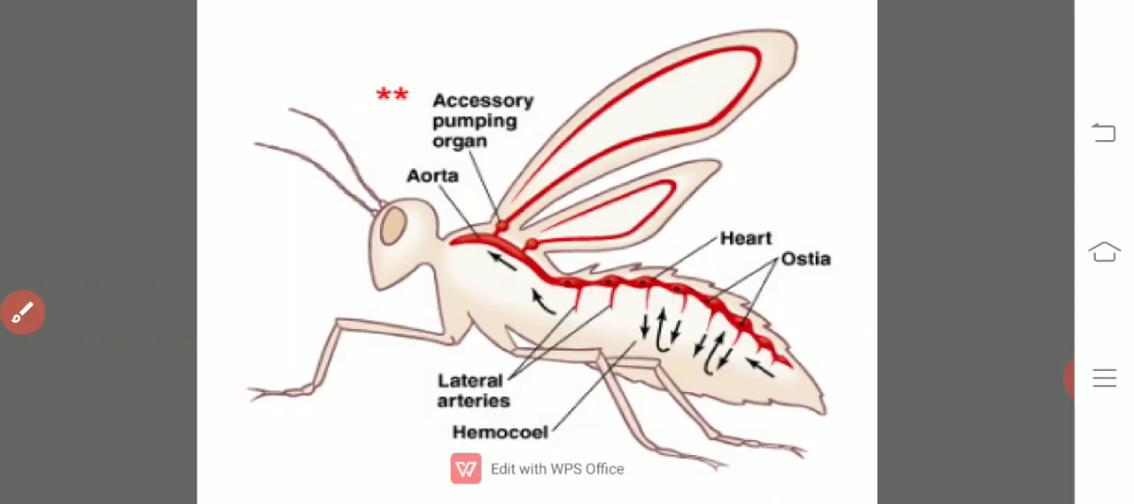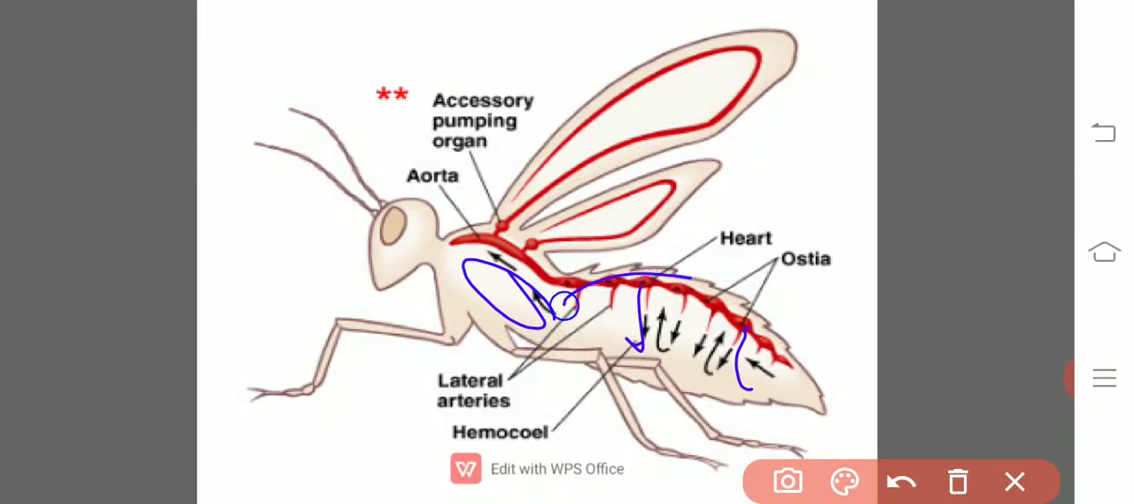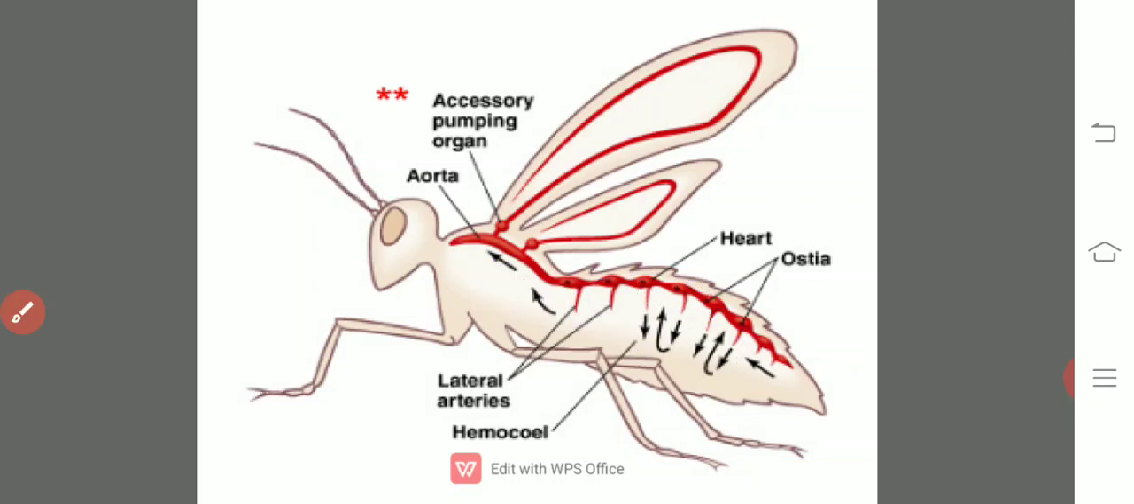If you see this here also, we will observe the blood supplied into the open space and again recovered through the ostia, right? So here this is the perivisceral cavity, this is the pericardial cavity, and the perirenal cavity; all these are there in the insects. And the specialty of the open circulatory system is that there is no development of BP,